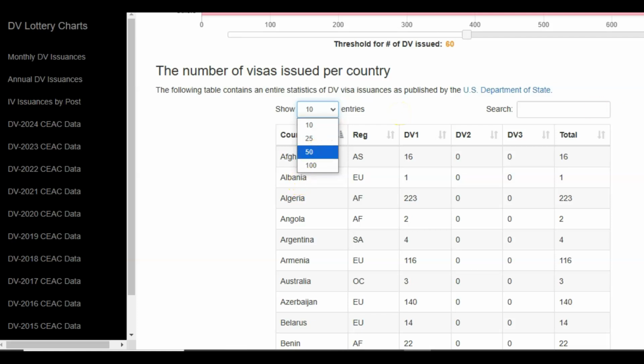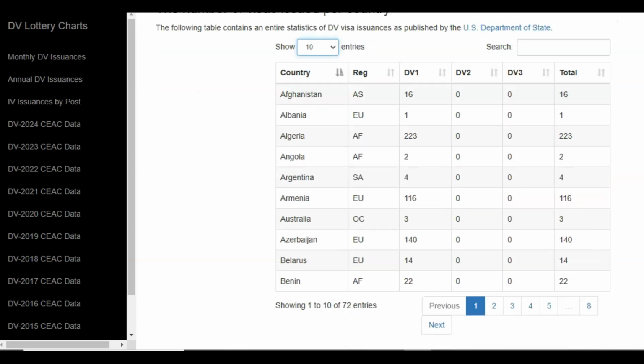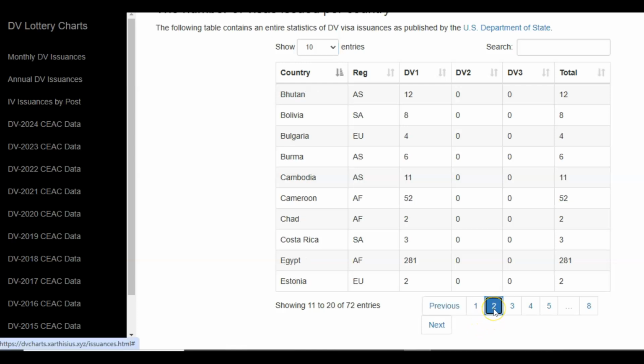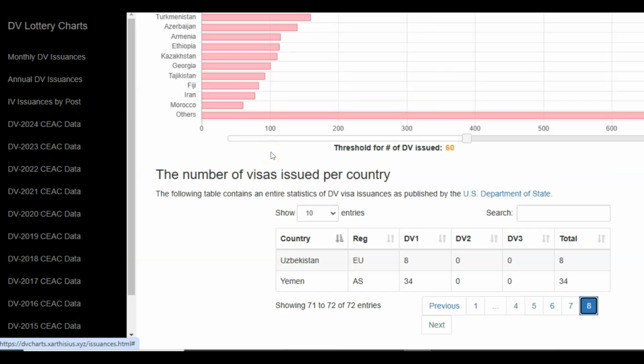Now, another feature is at the bottom of this table. As I said, only 10 countries are shown originally. So in order for you to see your country, in case your country is not one of the first 10 countries, then you can make use of the next button. All right, as you can see now, it shows the next 10 countries, and clicking on number 3 shows the next 10 countries up to the final 2 countries.